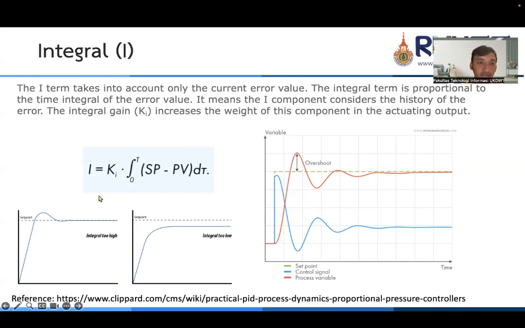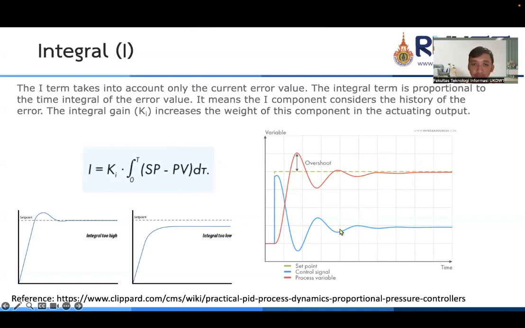So for the integral controller, we have a Ki value and we calculate the integral from 0 to T of the error, SP minus PV. Every time we calculate, we add the error over time and multiply it by Ki.